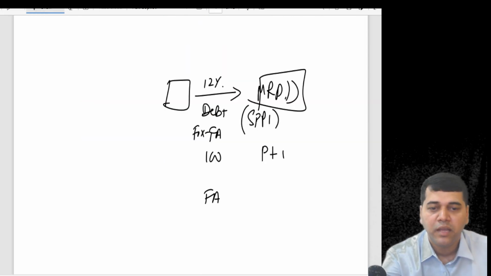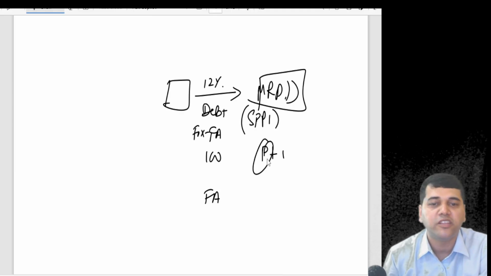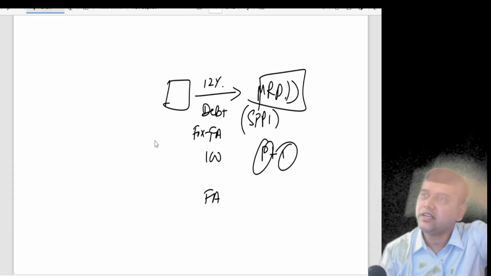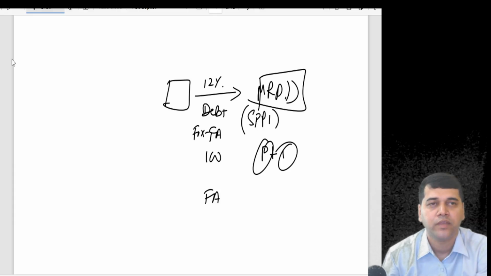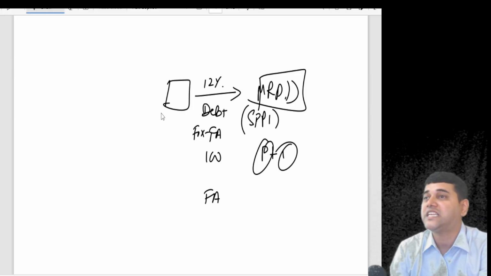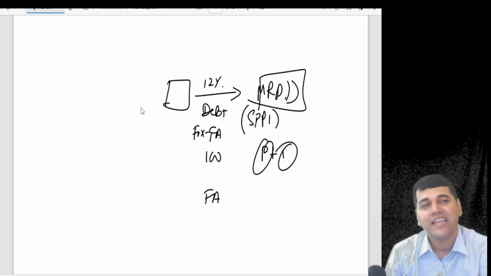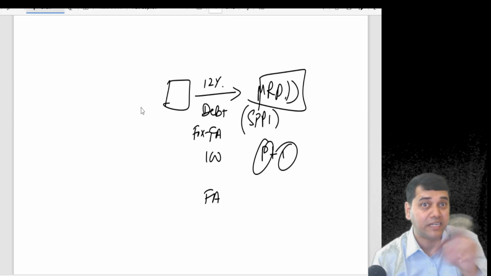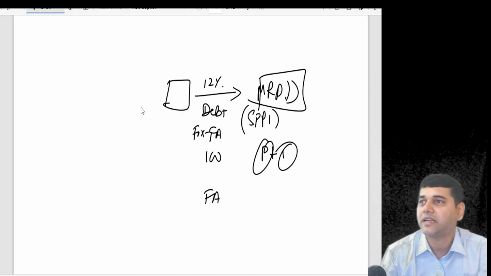Yes. Why? Because what MRPL will pay you is only principal plus interest. What is your intention? To hold till collect, not to sell. But what you wanted, not a fixed, you wanted a variable. Can you go to MRPL and say, sir, I don't want fixed, can you change for me only interest variable? And MRPL will say, get lost.